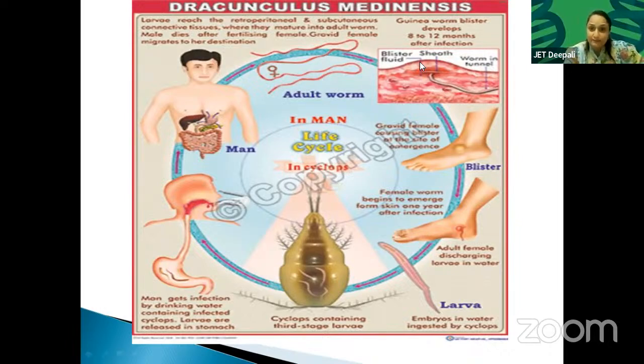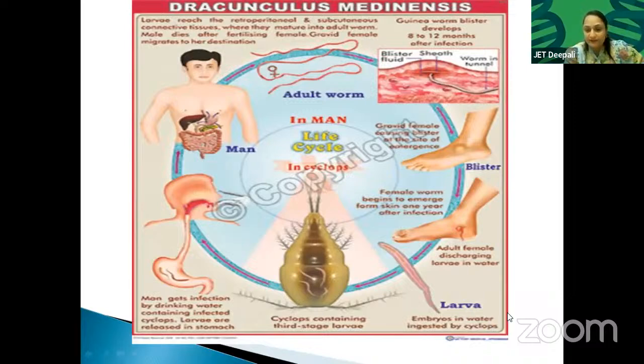How do we get it? Blister, worm in funnel, blister. Guinea worm means guinea pig. Okay, this is also transferred to the guinea pig. Cyclops containing third stage larva. Man gets infection by drinking water containing infected cyclops. Larvae are released in the stomach.